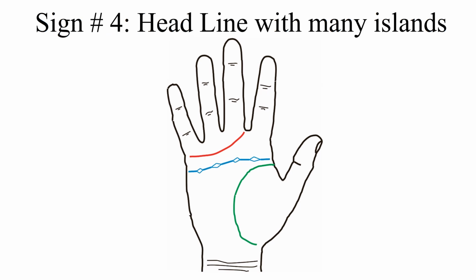Sign number 4. Headline with many islands. Each island represents a period of time when the thinking process is subject to confusion. The bigger the islands, or the higher the number of such islands, the more intense the state of confusion. The person would be pessimistic and depressive. The person would be inclined to being secluded and lonely. Curing this mental condition is difficult.